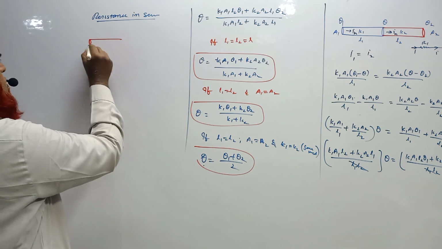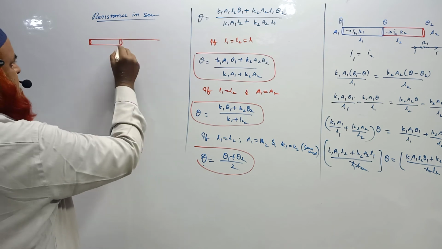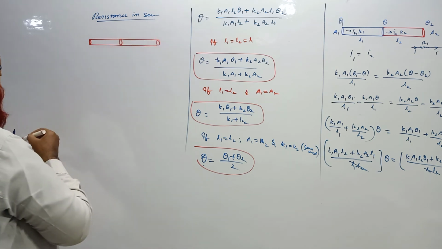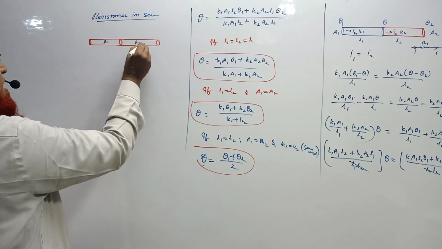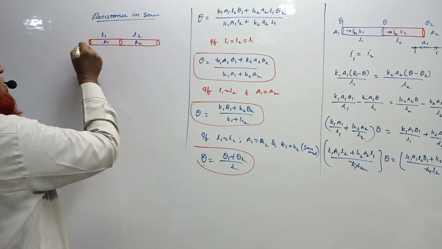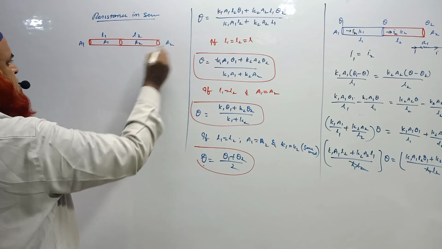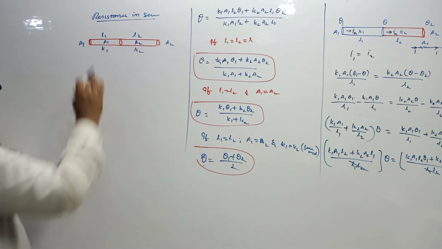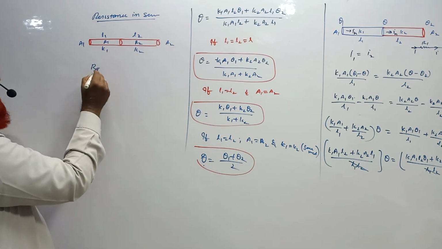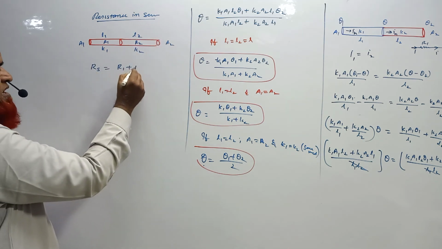I have taken two rods in series, whose resistances are R1 and R2. Lengths are L1 and L2. Area of cross section is A1 and A2. And even the thermal conductivity is different. For resistance in series, you can write Rs is equal to R1 plus R2.